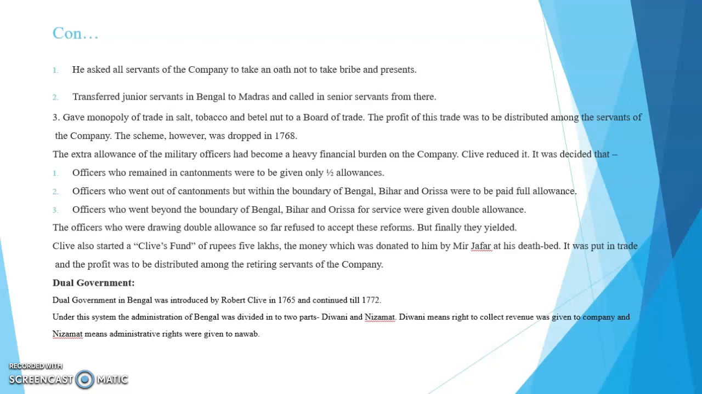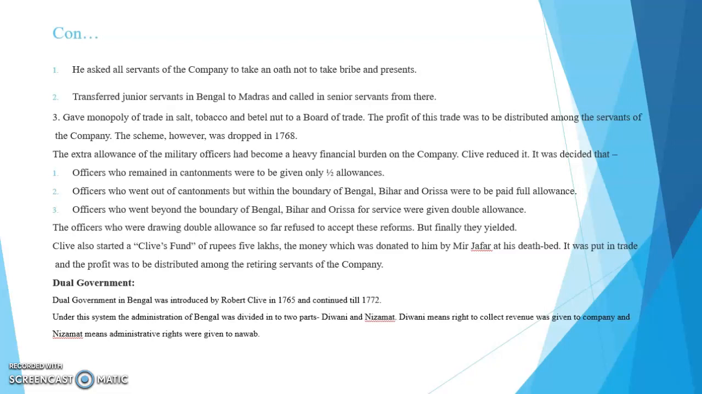It was introduced by Clive. Dual government in Bengal was introduced by Robert Clive in the year 1765. It existed up to the year 1772. That is, after Warren Hastings arrived as the first Governor General of India, he abolished the dual government system. Up to that, it was there.